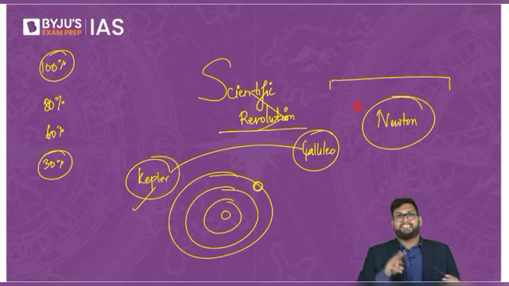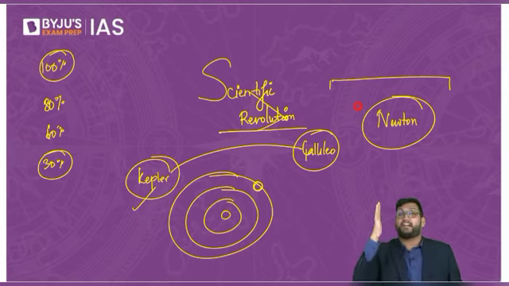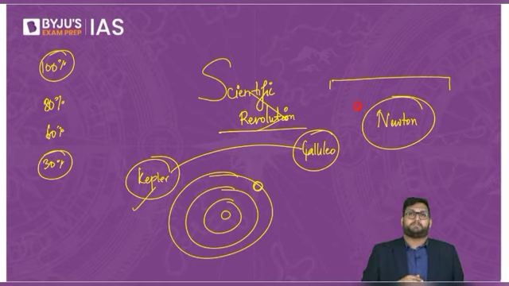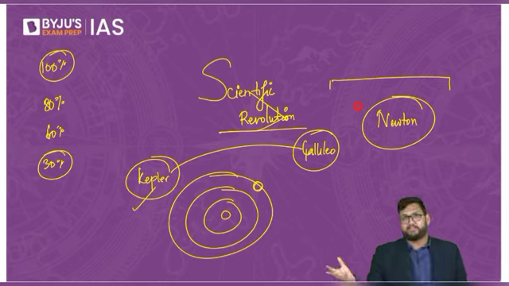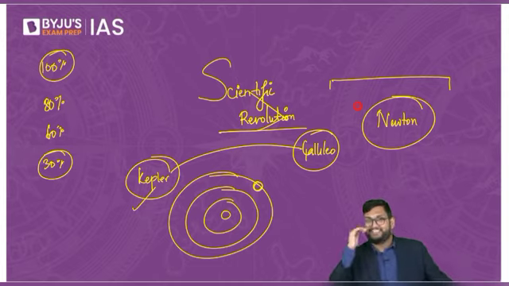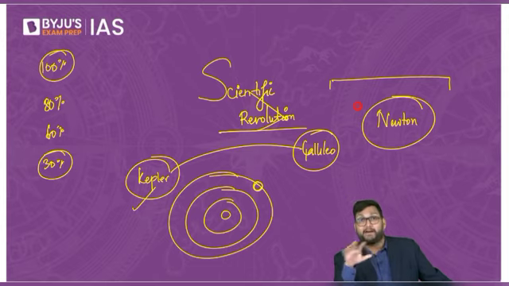Newton and his three laws challenged everything. For the first time, Newton says that it's not God which controls everything. There are natural laws. Every action has an equal and opposite reaction. If a body is in motion, it would like to be in motion, and if it is at rest, it would like to be at rest. Moment of inertia. Very simply, this is not a science class. Newton technically destroyed the church's authority over the knowledge system itself.